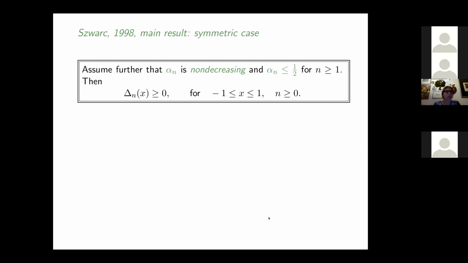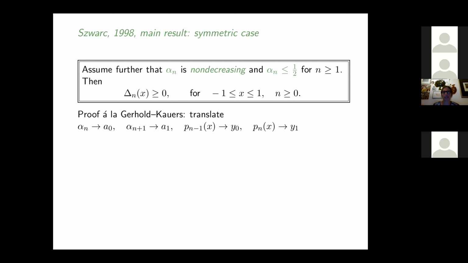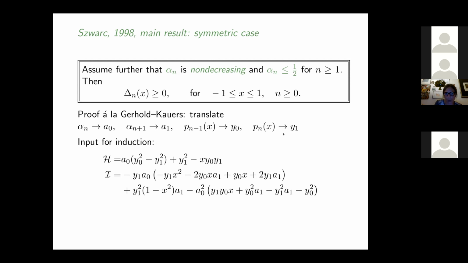His result is actually something that could be a role model for the Gerhold-Kauers method, because it could be easily proven using this technique. We can do the translation that we did before, for each of the components. We replace alpha_{n+1} by real variables, and the polynomials again by some real variables y0, y1.